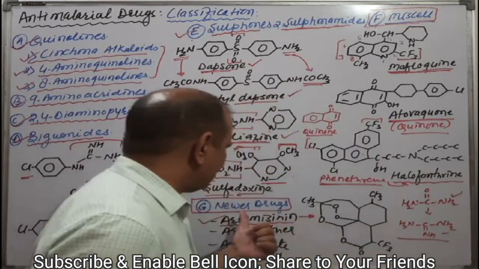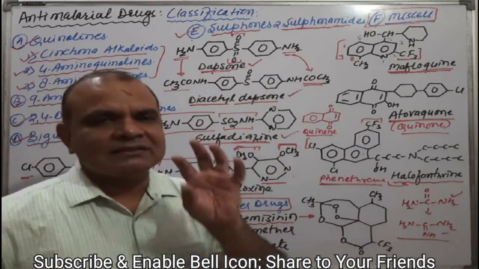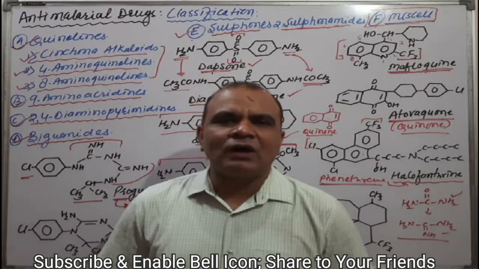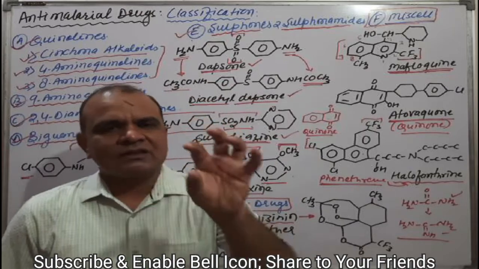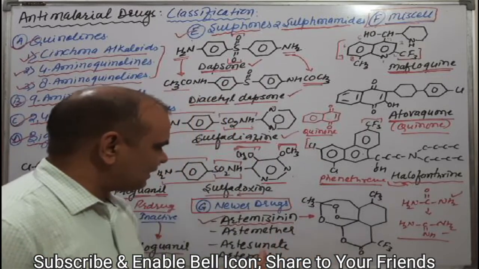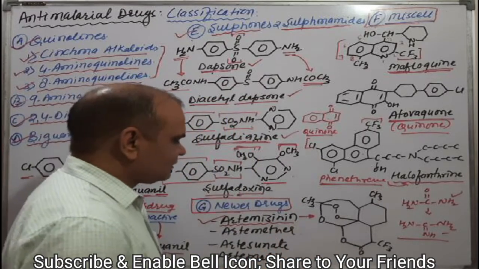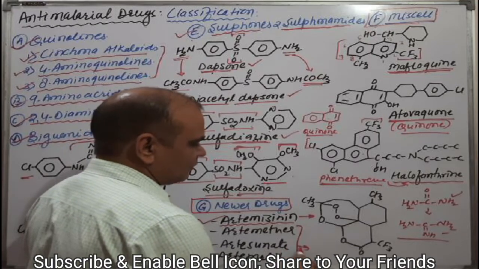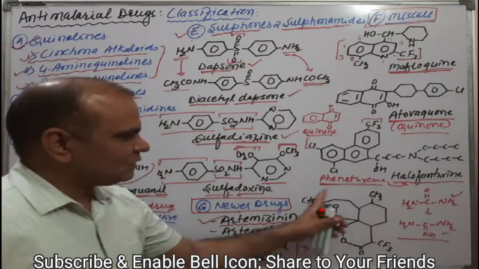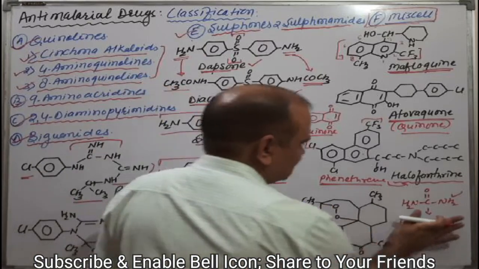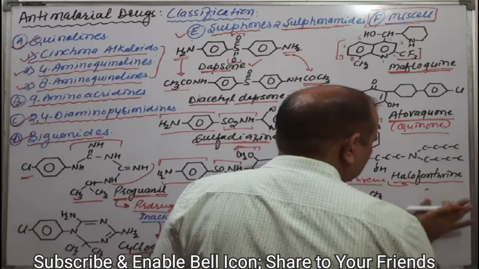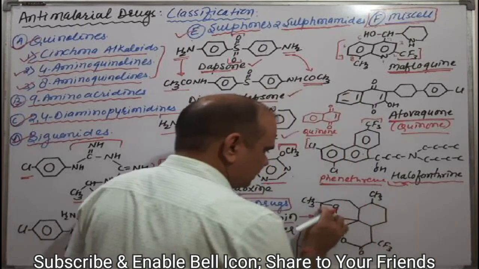Basically, Artemisia annua is the Chinese plant which gives artemisinin, artemether, artesunate, and arteether. These are the semi-synthetic derivatives of artemisinin. This is the structure of artemisinin. What is this? As you know, it has this ring system with one oxygen and one oxygen.